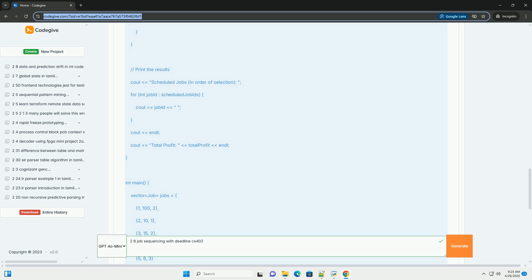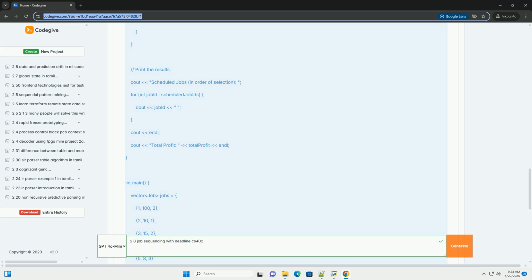2. Greedy algorithm approach. The job sequencing problem with deadlines can be efficiently solved using a greedy approach. The key idea is to prioritize jobs with higher profits and schedule them as late as possible without violating their deadlines. Algorithm steps. 1. Sort the jobs in descending order of their profits.